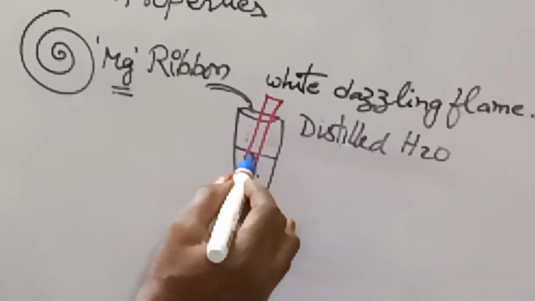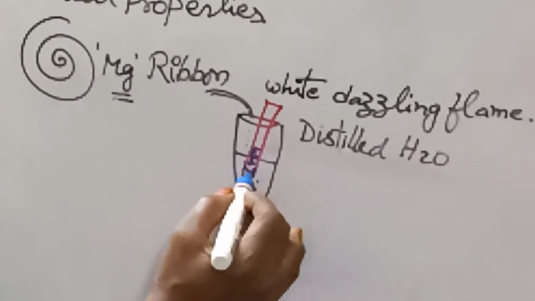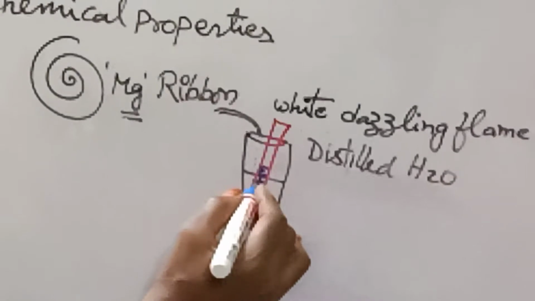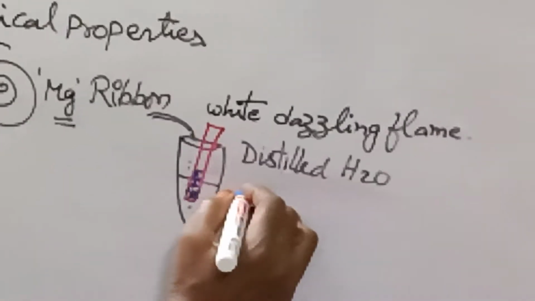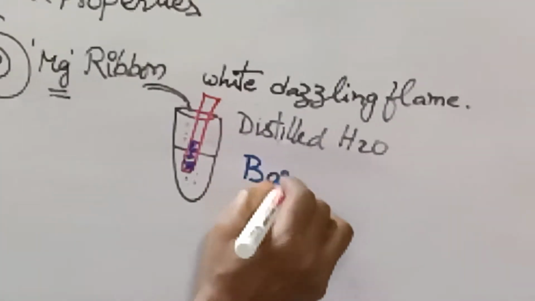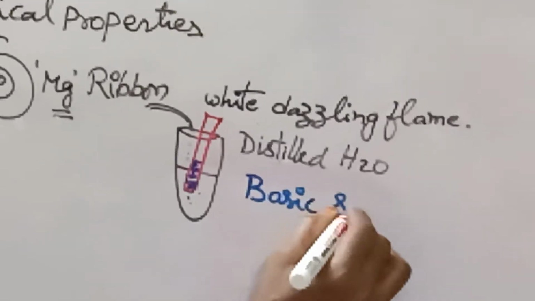Slowly this red litmus paper changes into blue color. This indicates that it forms a basic solution.